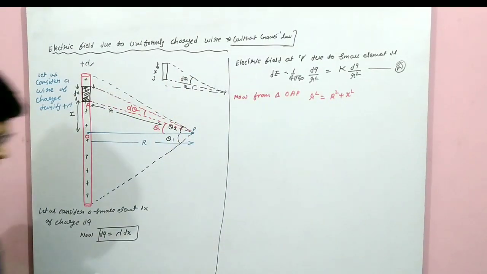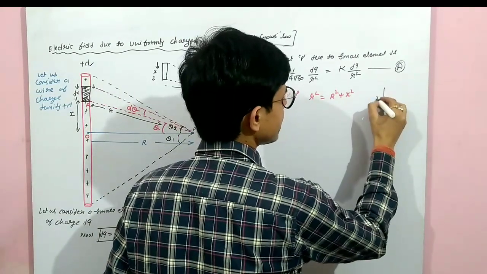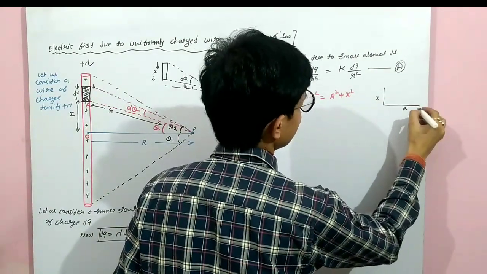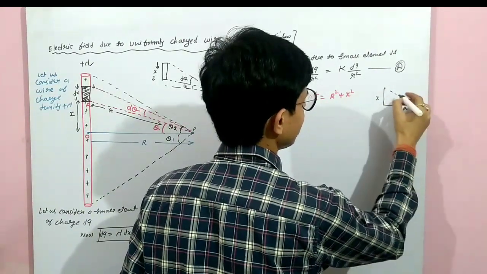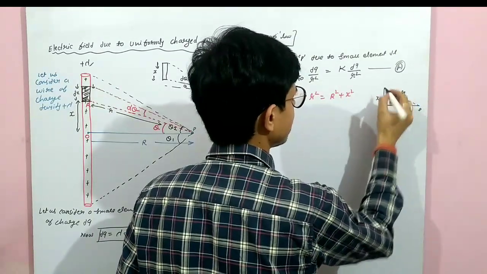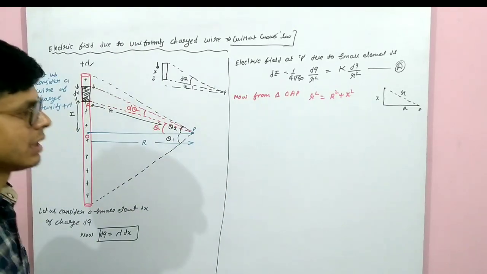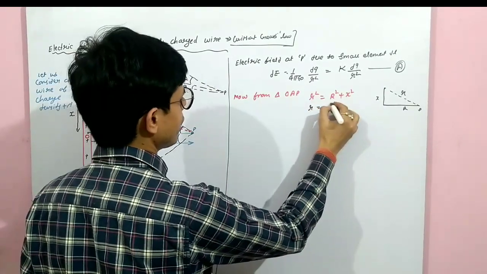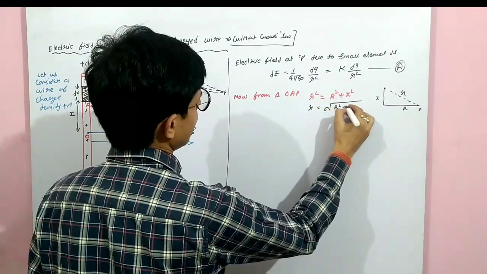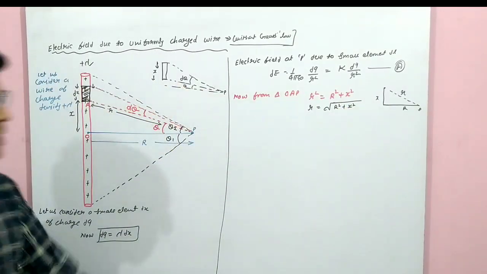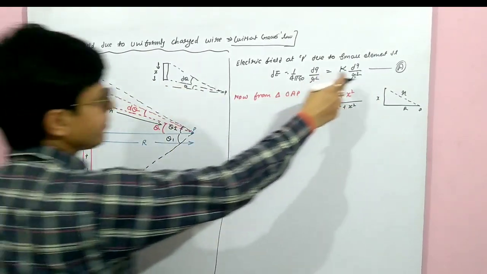Why, sir? See here, this is x, this distance is capital R, and this one we have taken as small r. This is the hypotenuse, so r will become under root R square plus x square. Is it clear?